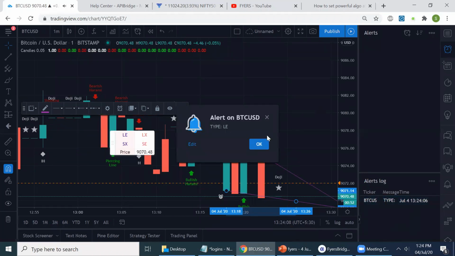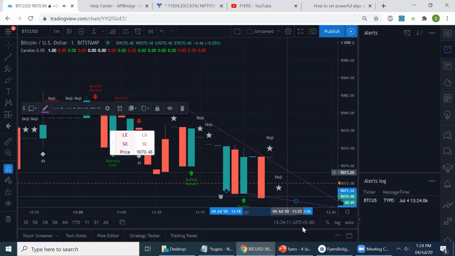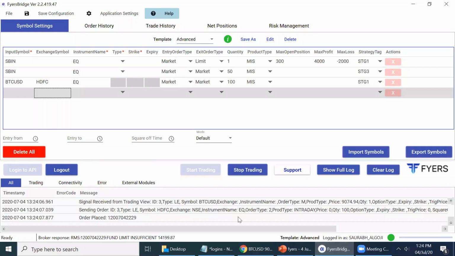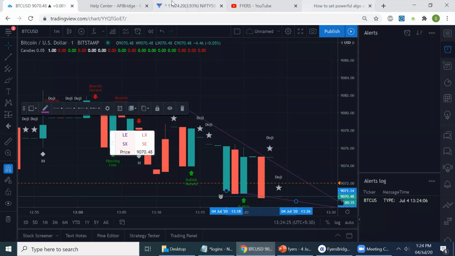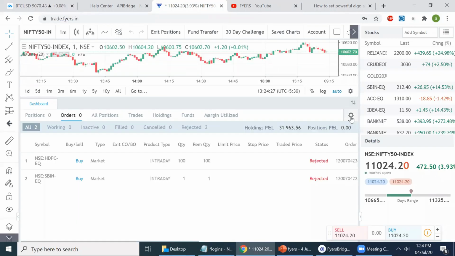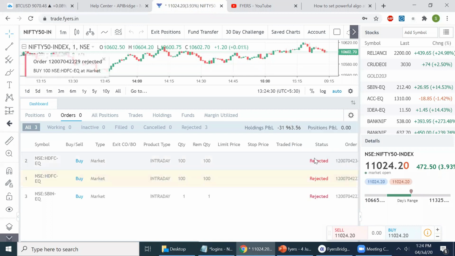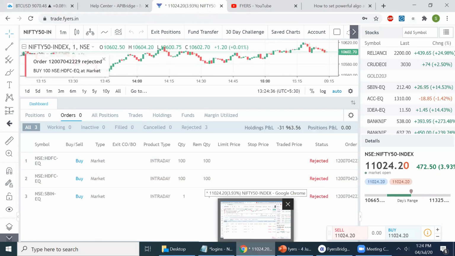So you see, the candle completed; I mean, there was a new tick. It created an alert on BTC USD. Based on BTC USD, it just now placed a trade at 1324 in HDFC. I'll show you the settings. Let us see the latest order here also. Here you see the new order. So we placed a trade based on a certain trigger in BTC USD to actually place a trade in HDFC, and with really fast speed.